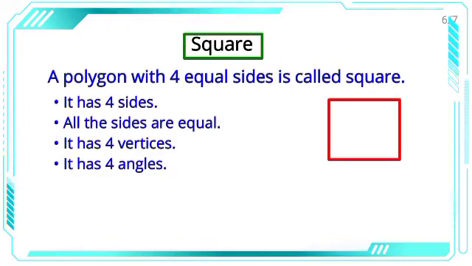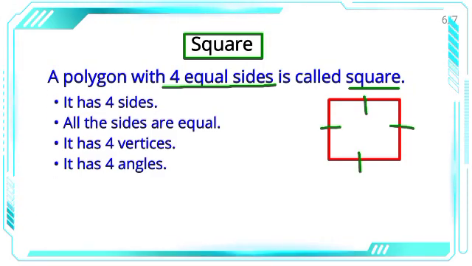First is square. A polygon with 4 equal sides is called a square. वो पॉलीगन जिसमें all sides क्या हैं, equal हैं, those polygons are called squares, right? So this is a square. It has 4 sides. All sides are equal. 4 vertices. Vertices means corners.